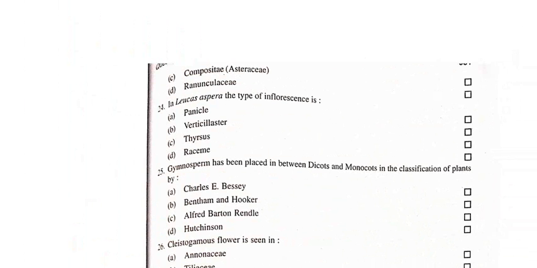So in Leucas, you have to remember that Leucas belongs to the family Lamiaceae. We just read in the previous question that in Lamiaceae, verticillaster inflorescence is present. So in Leucas aspera, the type of inflorescence is verticillaster because Leucas belongs to the family Labiatae.